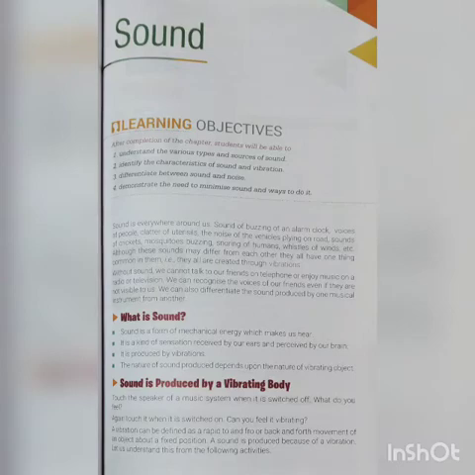Now, the next topic is sound is produced by a vibrating body. Now, what do you mean by vibration? It is a rapid to and fro motion or a back and forth movement of an object. Okay? But this vibration always occurs about a fixed position. So sound is produced because of a vibration.